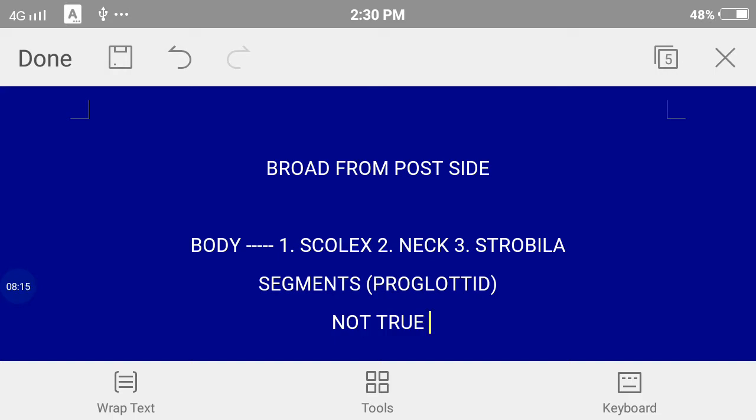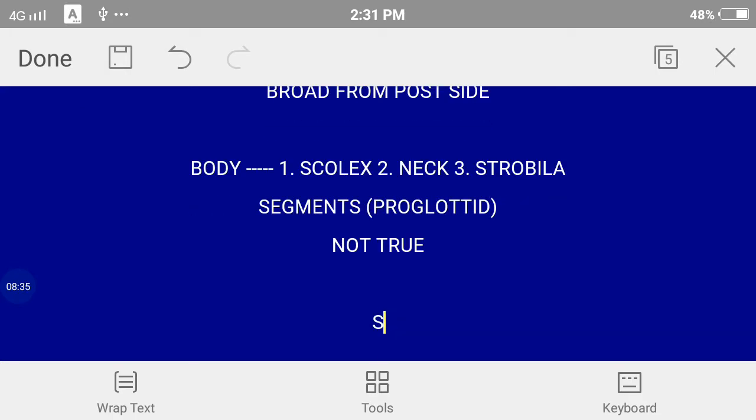Metameric segmentation is absent in this case. You can see the segments from the outside, but from inside all the segments are connected together. That's why the segmentation is not true.